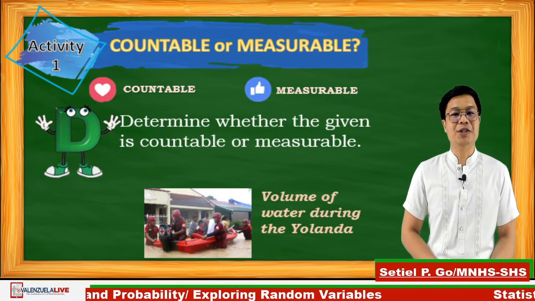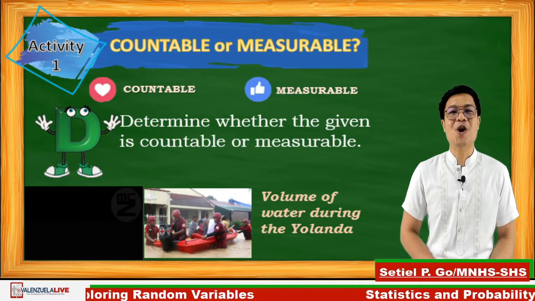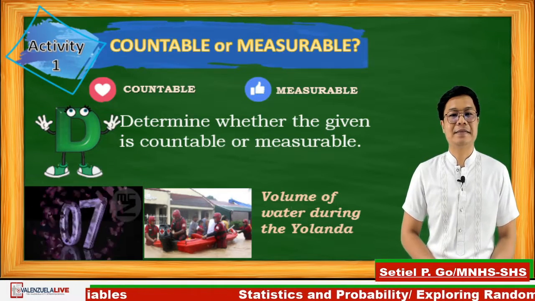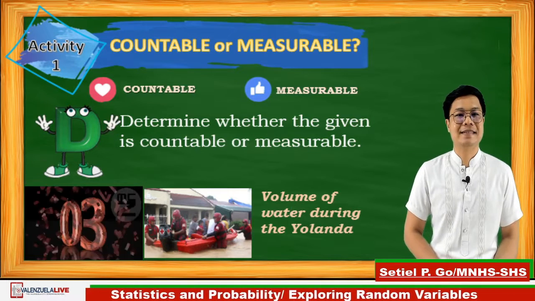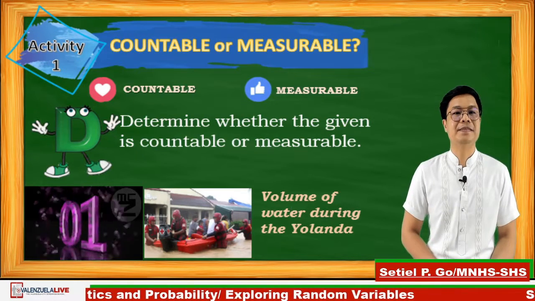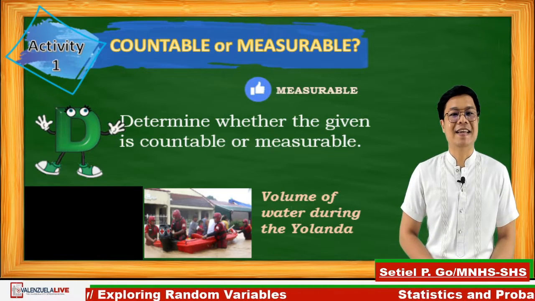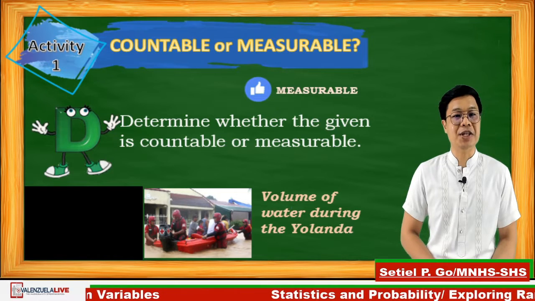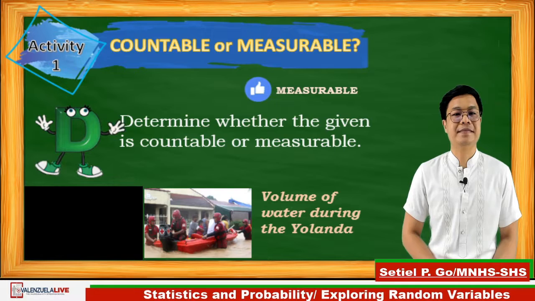Let's have question number 3. Volume of water during the Yolanda. 10 seconds, go! Time's up. If your answer is a like sign, then you are correct, since the volume of water represents a continuous scale and it varies in different areas.